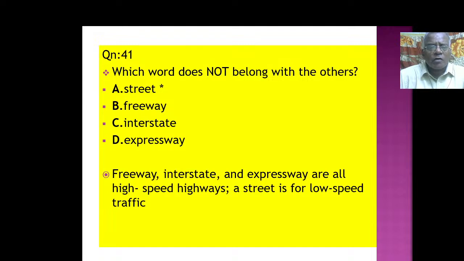Which word does not belong with the others? Street, freeway, interstate, expressway. See, the freeway, interstate and expressway are all high speed highways. A street is for low speed traffic, normally found in our cities, in the residential areas. Whereas a freeway, interstate and expressway are all high speed highways. So that way, street will not go with these words.